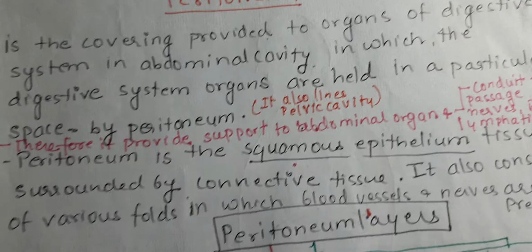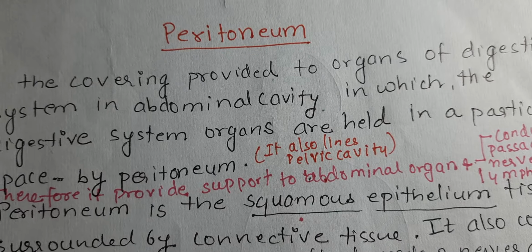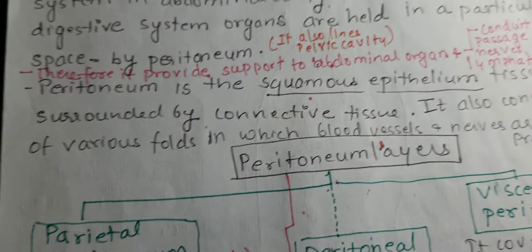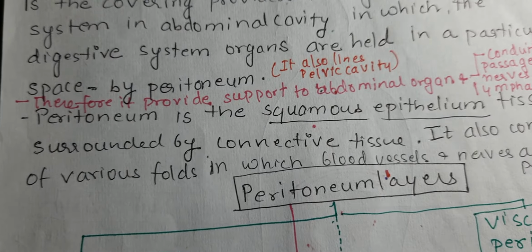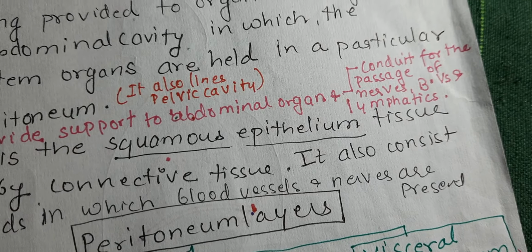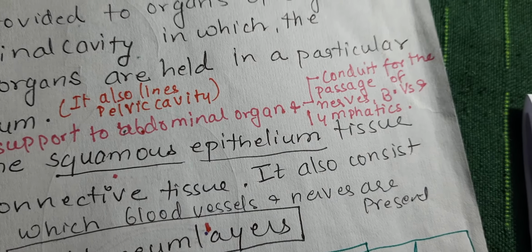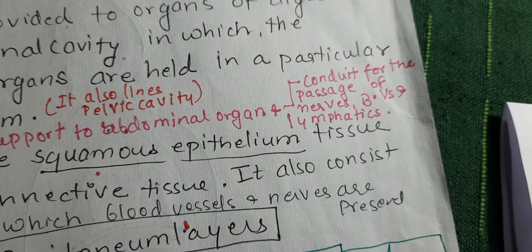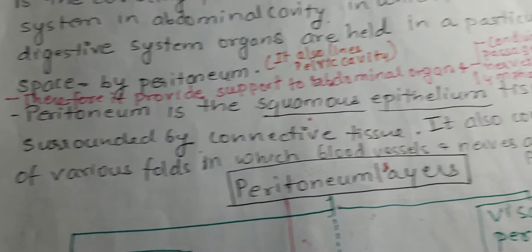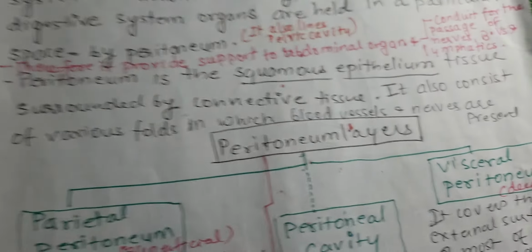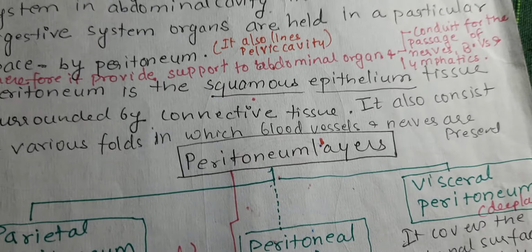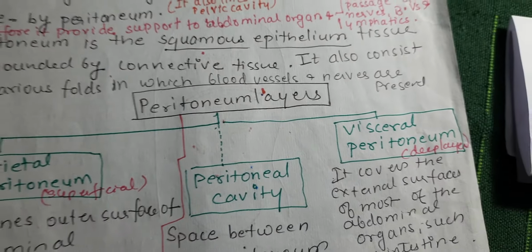It lines not only the abdominal but also the pelvic cavity, but here we are talking about the abdominal cavity. The peritoneum provides support to abdominal organs and a conduit for the passage of nerves, blood vessels and lymphatics. It is squamous epithelium tissue surrounded by connective tissue, and it consists of various folds in which blood vessels and nerves are present.